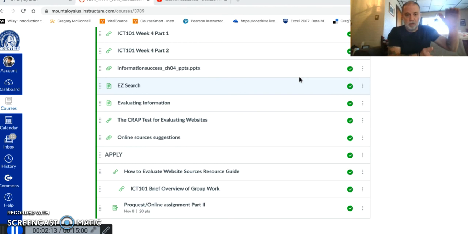So you have the 10 sources from your ProQuest search, and the 10 from a combination of easy search and Google search. What you're going to do is combine those all into one document. So you're going to have 20 sources. Those are all going to be listed on one document, not divided up by source. So you're not going to have a section for ProQuest, a section for easy search, and a section for Google. What you're going to have is one running document with the header of references. Okay, and then they're all going to be alphabetized according to APA style formatting. Okay, that's that component of it.